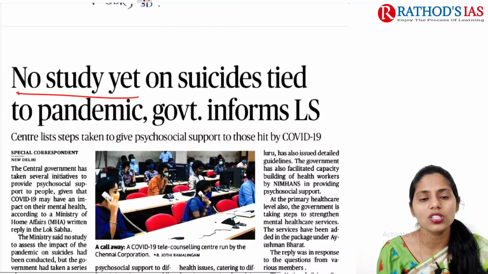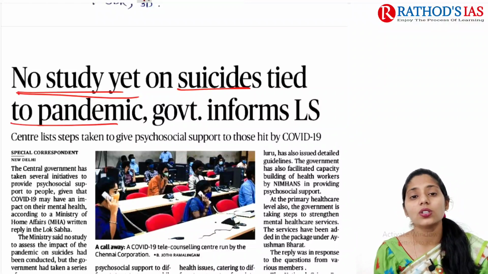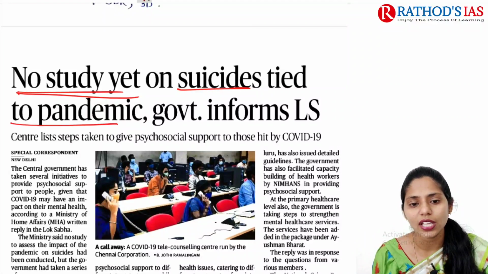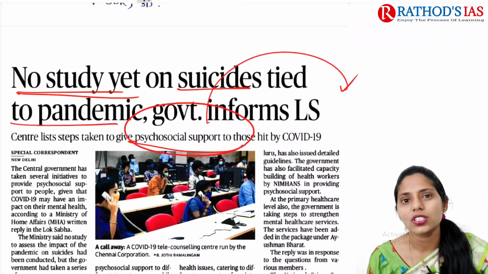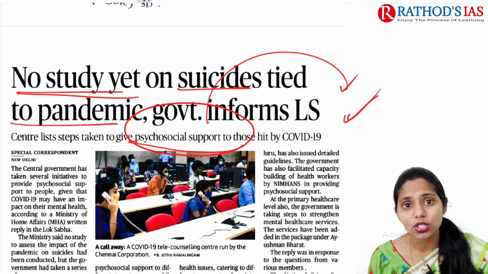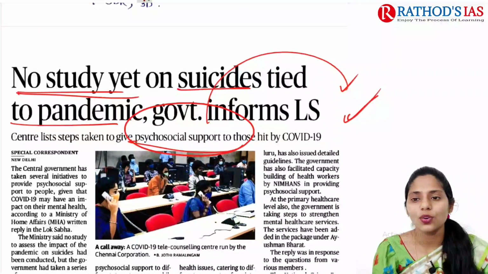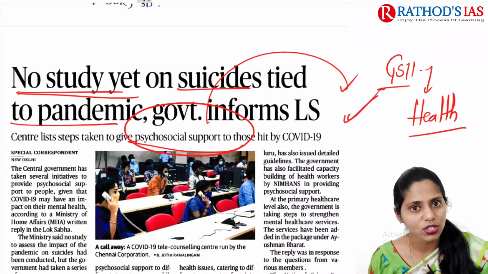The title says no study yet on suicides tied to pandemic. This article mainly talks about psychosocial support. It focuses on the steps taken by the government to provide psychosocial support for COVID-19 patients. This article will be important for GS Paper 2 under health. Now let us try to understand this topic.